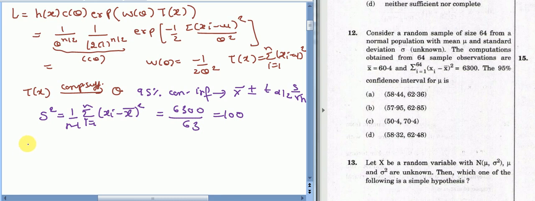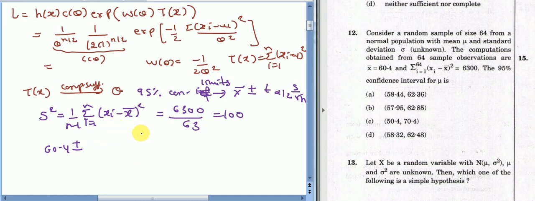So your 95% confidence limits will be x bar, which equals 60.4, plus minus t alpha by 2.